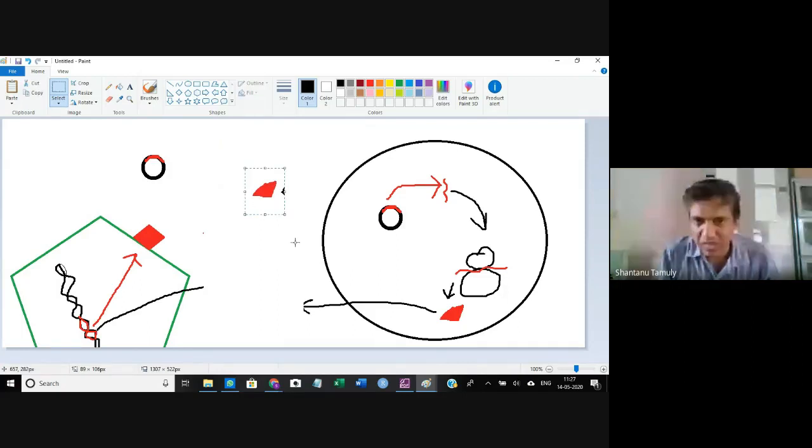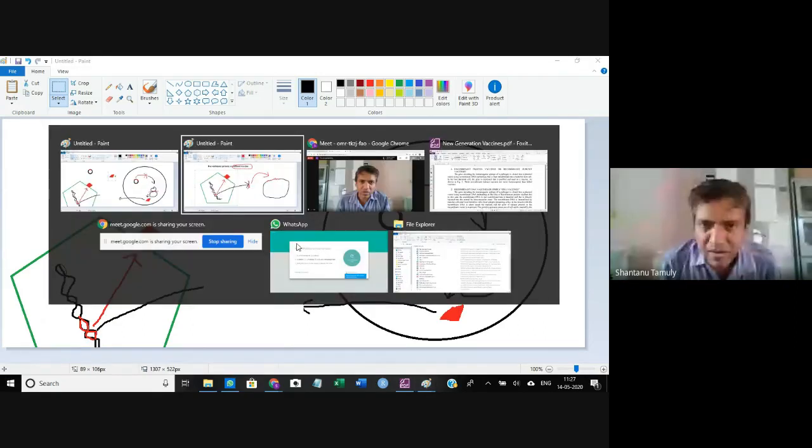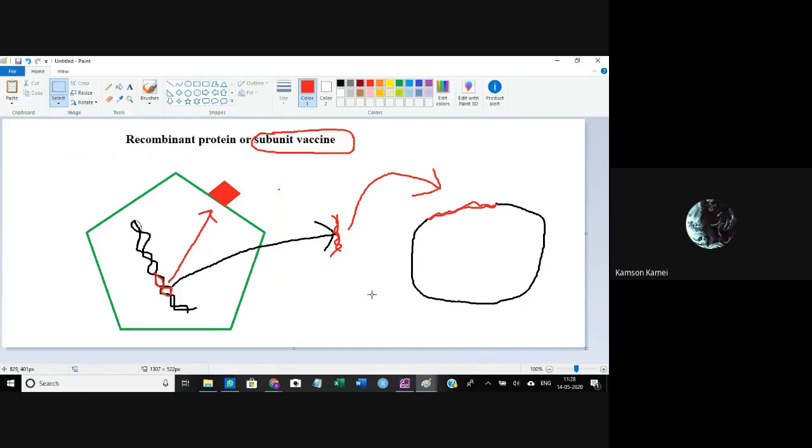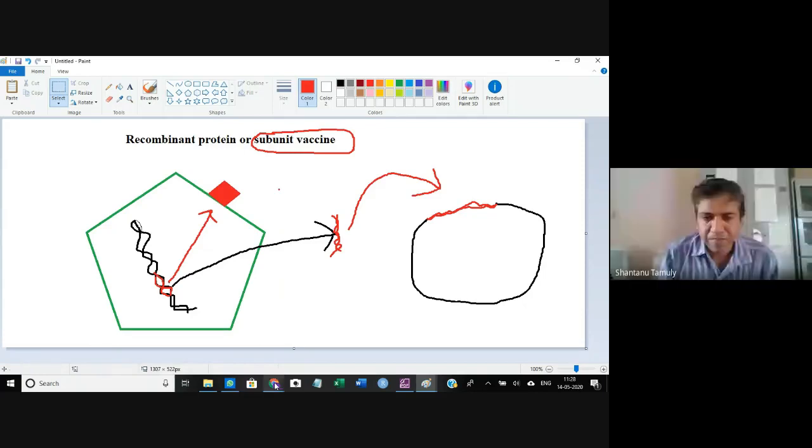So it is your subunit vaccine. Why are we calling it a recombinant protein? Because we have got this by recombinant DNA technology, where we put the gene in a plasmid. Plasmid is a DNA, and then we get the recombinant DNA. This recombinant DNA is inserted into a bacterial cell, and the bacterial cell will produce the recombinant protein. That is the subunit vaccine. Okay, am I clear here? Yes, sir.